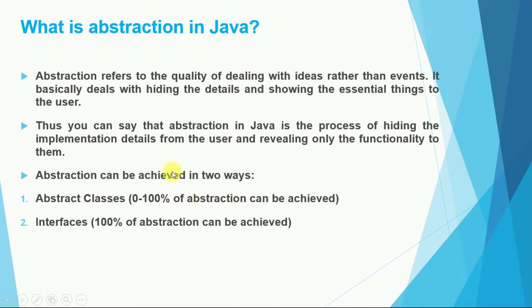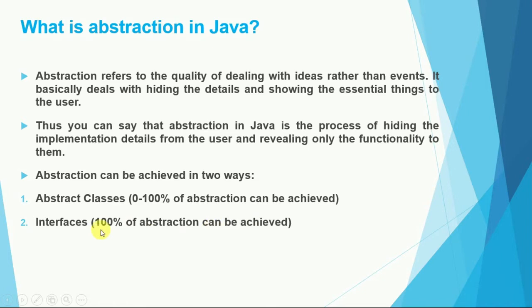Abstraction can be achieved in two ways. First, we can create an abstract class. With an abstract class, 100% abstraction can be achieved, and if we use an interface, then also 100% abstraction can be achieved. But in an abstract class there is a range: there might be 50% abstraction, 60%, 70%, and also 0% and 100%. We will discuss abstract classes and interfaces later in our next video. But if we use an interface, 100% abstraction can be achieved.